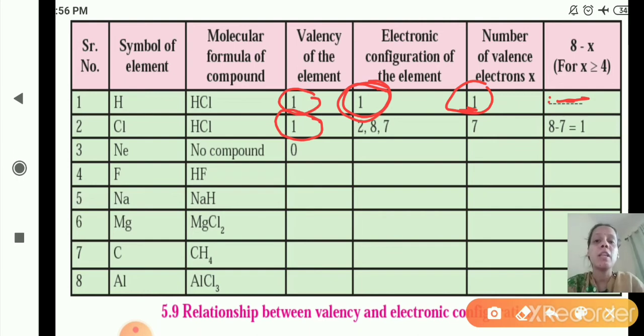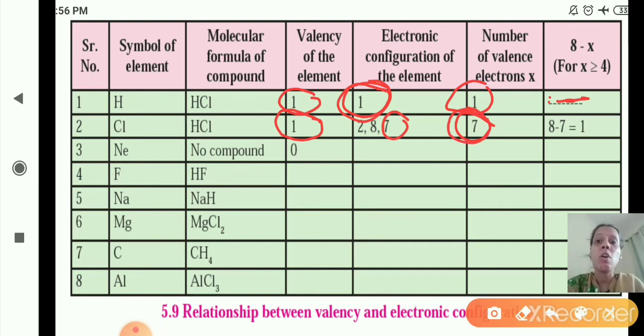The number of valence electrons means the number of electrons which are present in the outermost shell. So how many are present in the outermost shell? 7, right? So the number of valence electrons is 7. Now we will find out the valency. What is the formula here? 8 minus x. x is 7. Yes, so 8 minus 7 is 1.